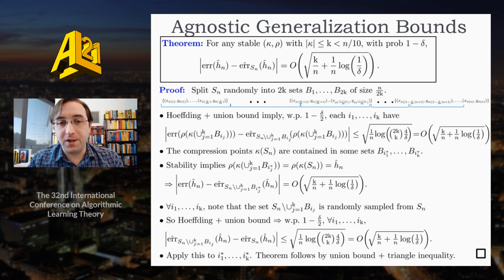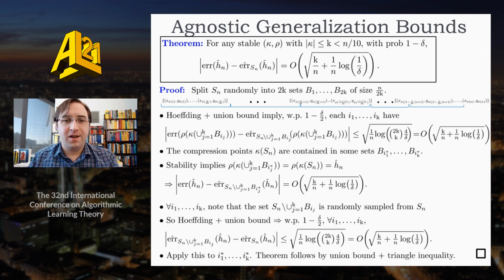So we can use Hoeffding's inequality for sampling without replacement together with the union bound, and we get that for any choice of the k sets, the empirical error rate of h hat on the data not contained in those sets differs from the empirical error rate on the full data set by at most this square root bound here. We just apply this to the k sets containing the compression points and put this together with the first part of the proof, and that completes the proof.